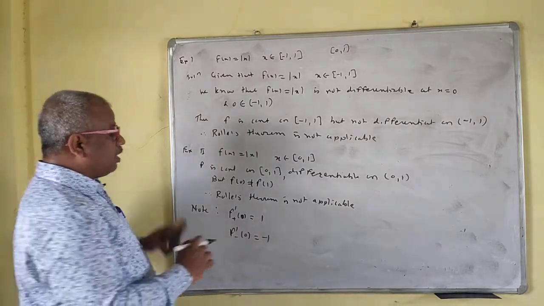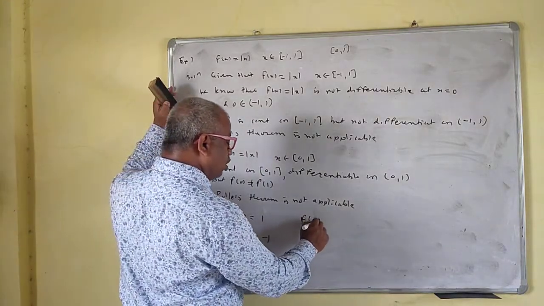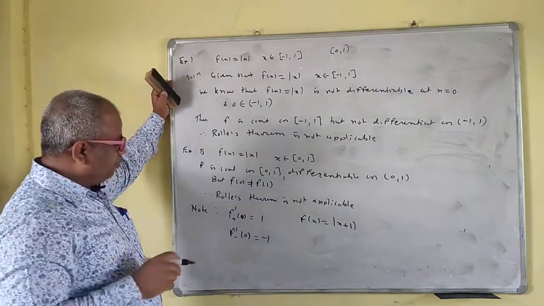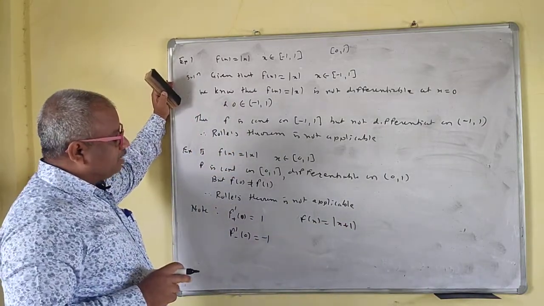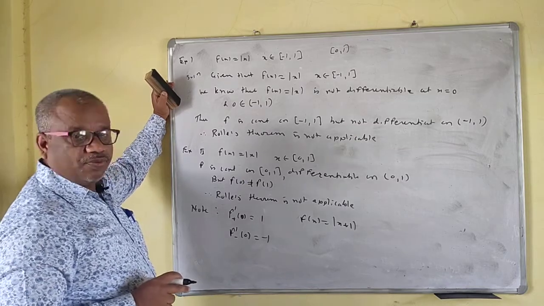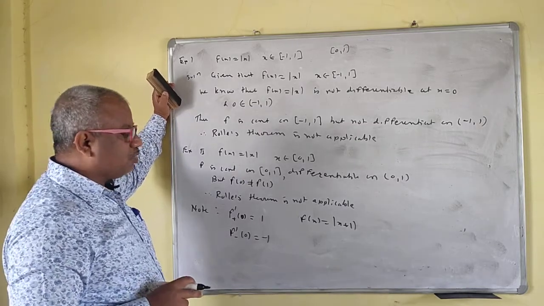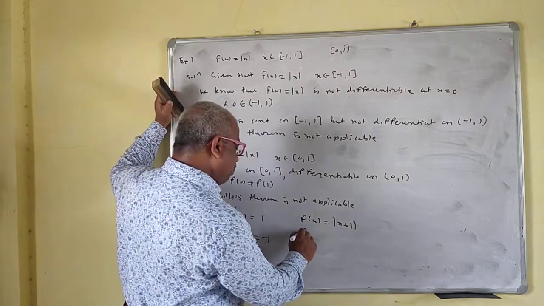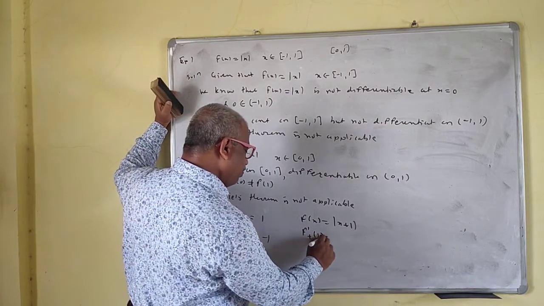Similarly, if f of x is equal to mod of x plus 1, then for x equal to minus 1 it is 0. What is f prime plus of minus 1 now?